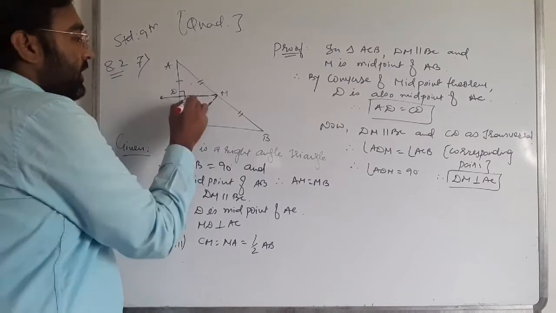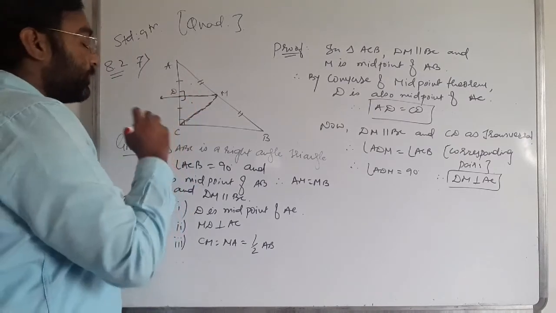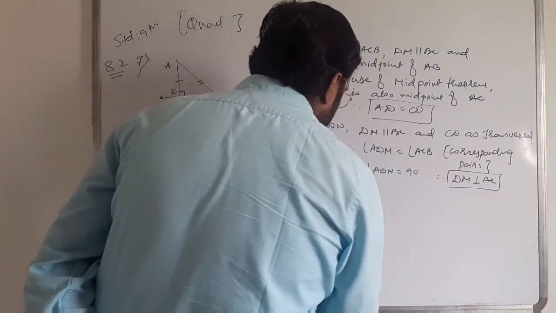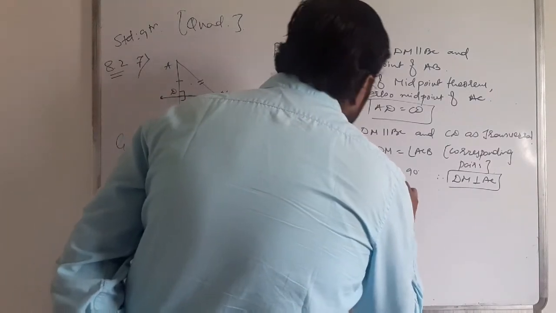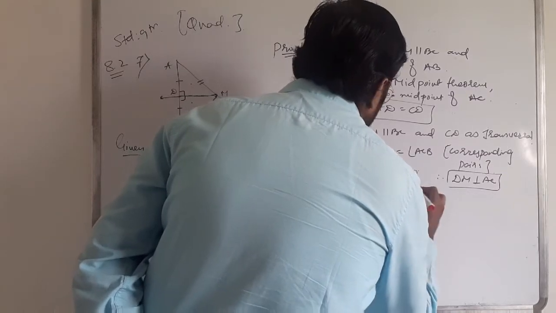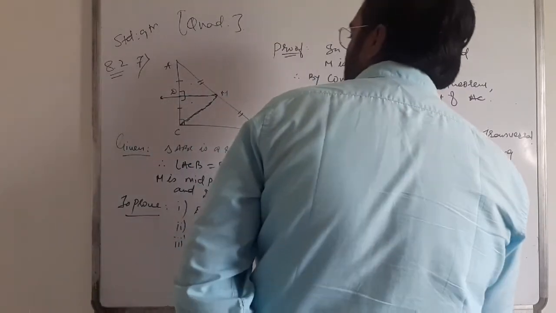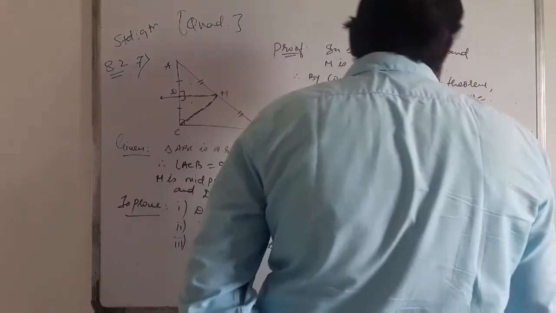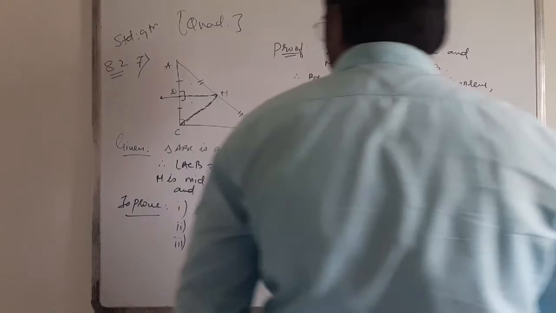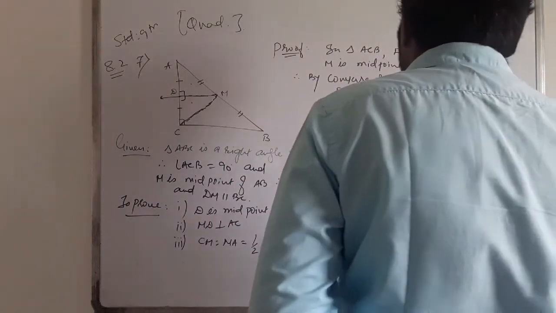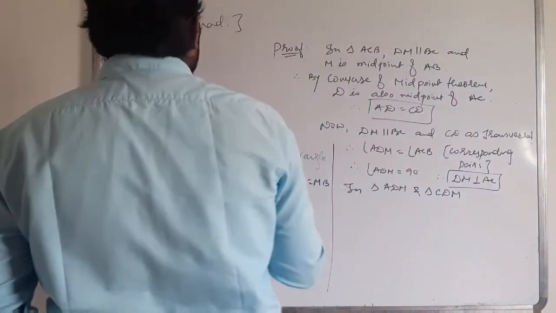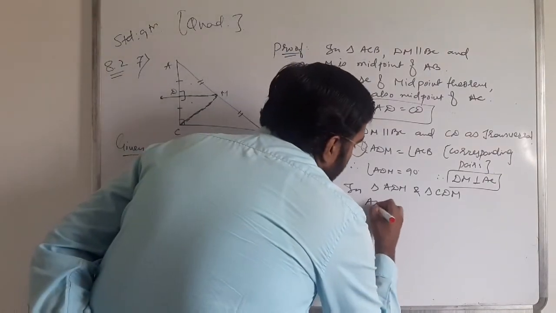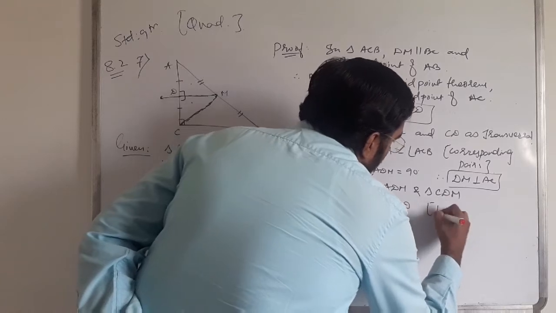In triangles ADM and CDM, AD is equal to CD, which we have proved.